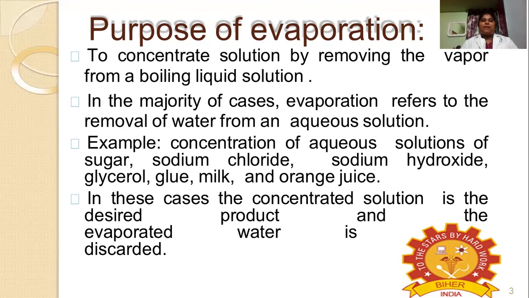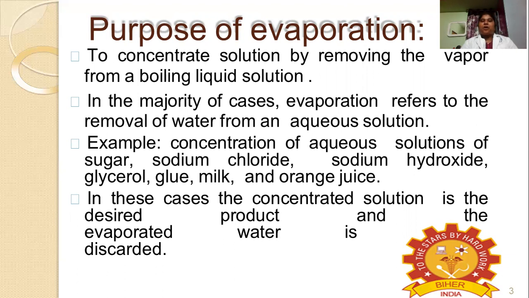For example, concentration of aqueous solutions of sugar, sodium chloride, sodium hydroxide, glycerol, glue, milk and orange juice. We all know that salt is prepared from seawater, right?